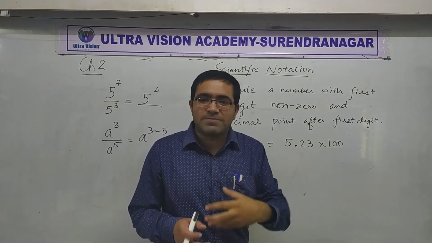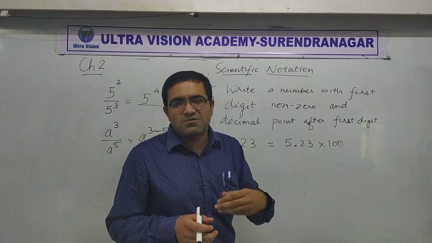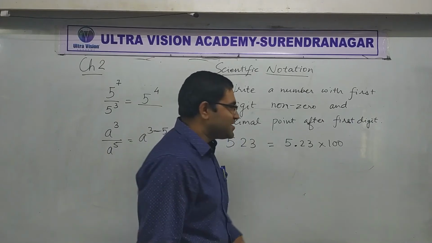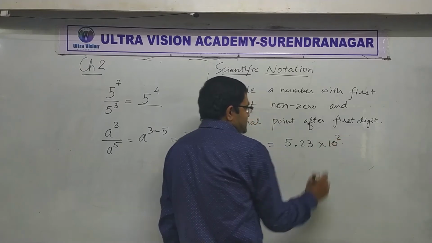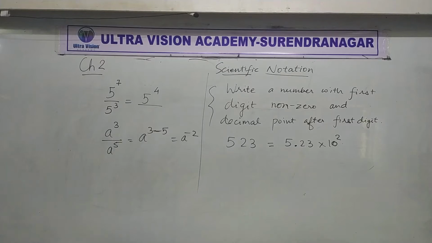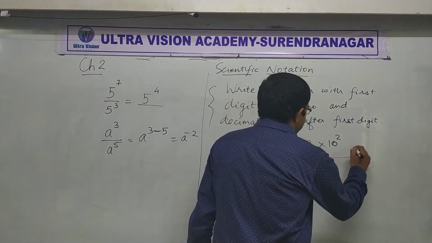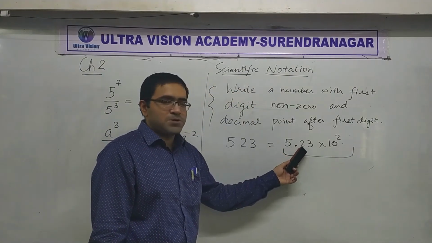But you see, sometimes putting all these zeros is very cumbersome. People feel lazy, right? Let's be frank, all of us feel lazy. So, instead of writing 100, we write 10 square. Did you understand this now? Instead of writing 100, we write 10 square. Yes or no? Very good. So, this is called writing in scientific notation.